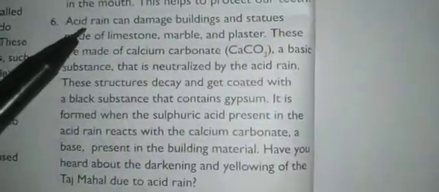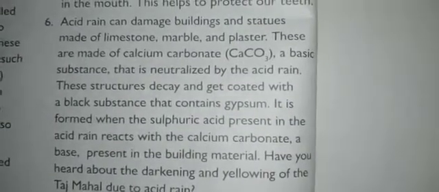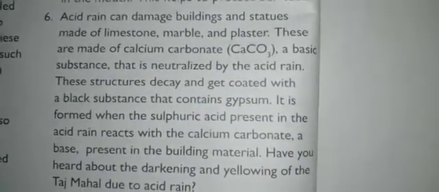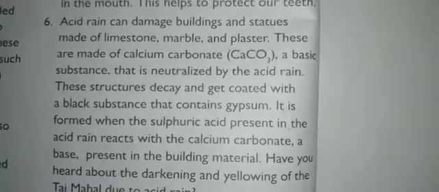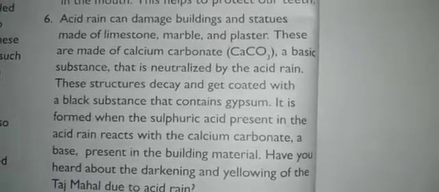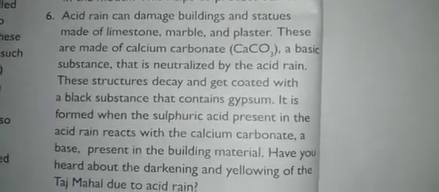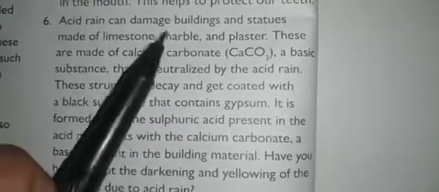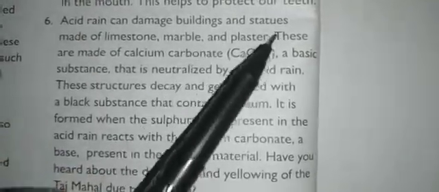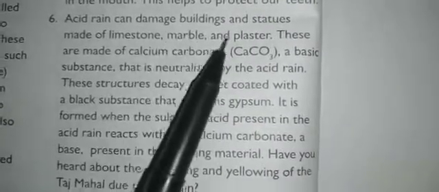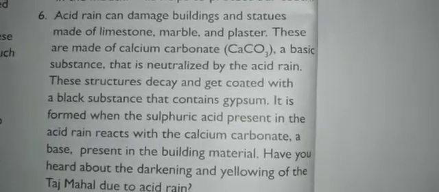Next one is acid rain. Acid rain is nothing but when some of the acids react with the rain, it is called acid rain. This acid rain can damage buildings and statues made of limestone, marbles and plasters. For example, the Taj Mahal is made up of marble, right?